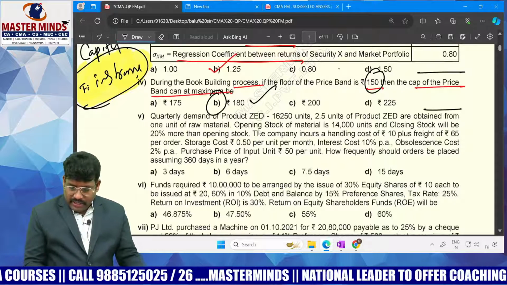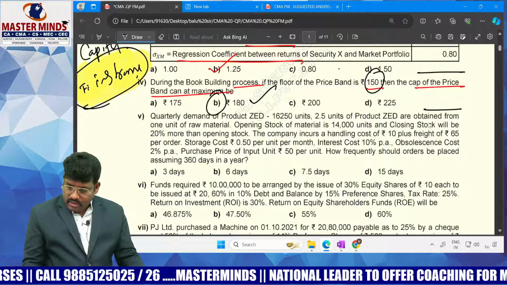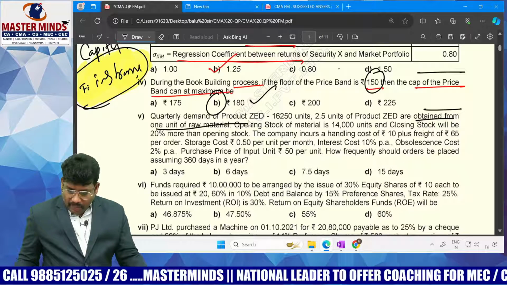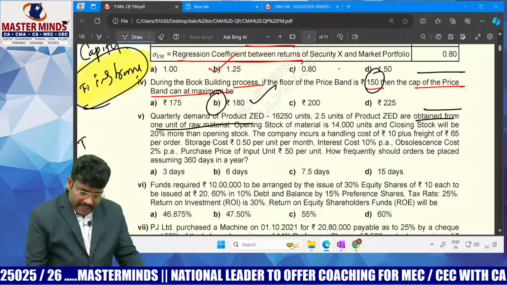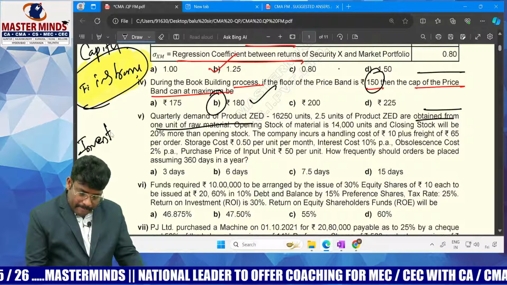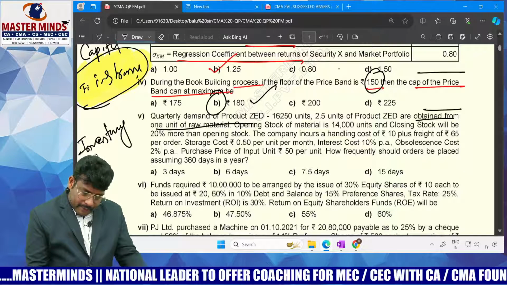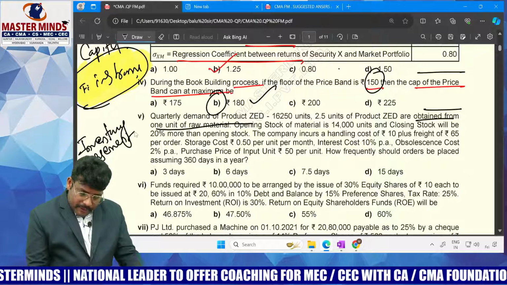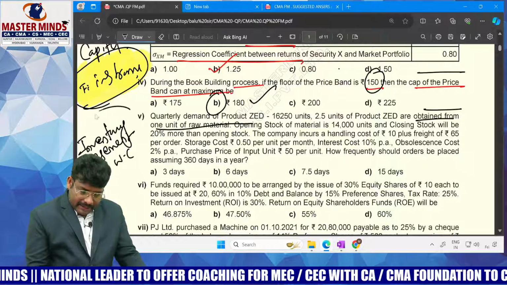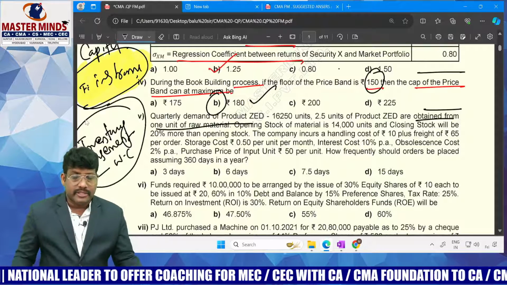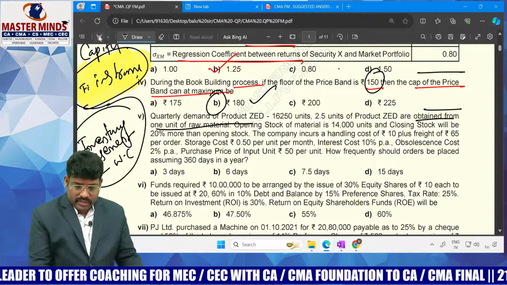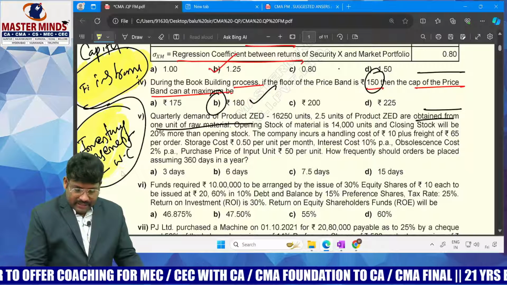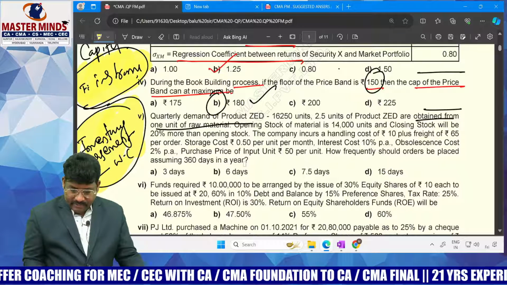Next, the quarterly demand, the units produced, obtained from the raw material, opening stock, closing stock of material. This is given from inventory management. Inventory management means you can get it in the working capital chapter, which we also cover in costing. This is a general question, but a very lengthy one. Try to understand it for the given marks.